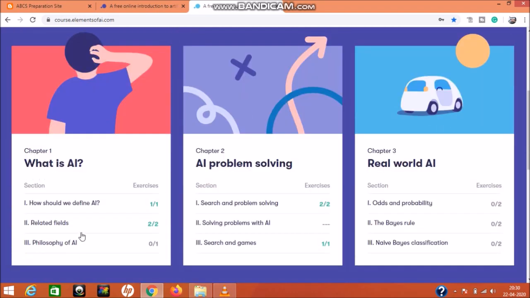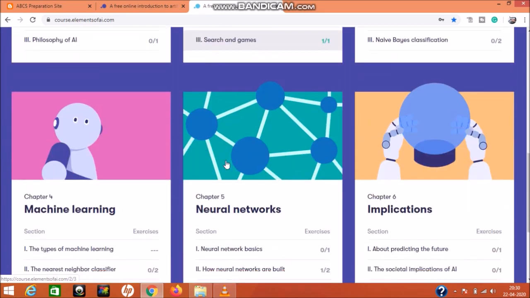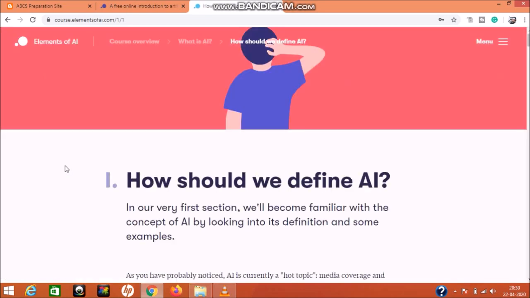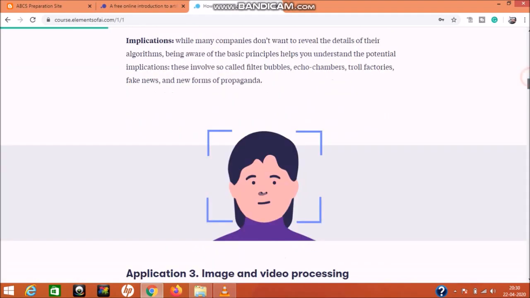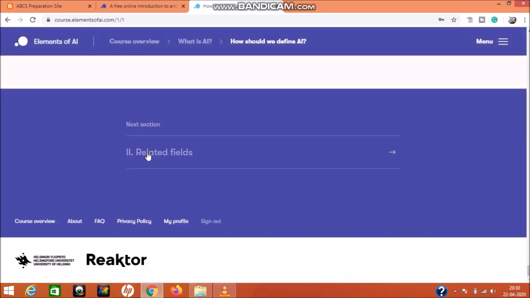See here, I already finished chapter 1, and I started chapter 2, chapter 2 I also completed, then chapter 3. For starting chapter 1 you can click here. After that, learn it and click on Next. I will show you the next option here. So these are my answers. After that select the next section. In this way you can learn this course. It is totally free, no amount is needed, and you will also get a course completion certificate.